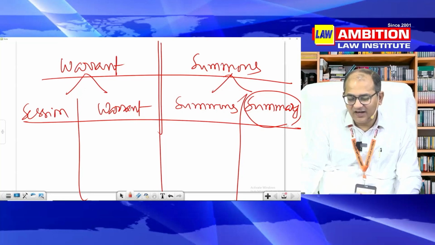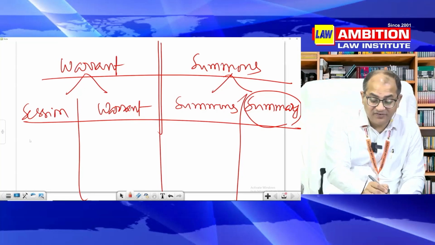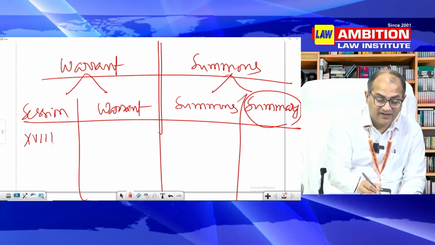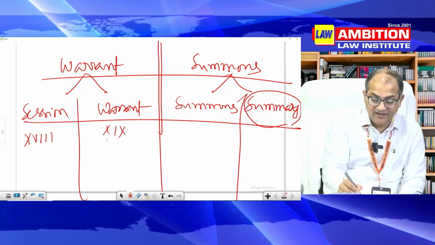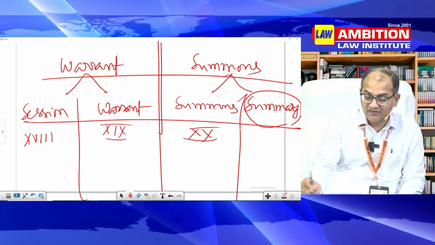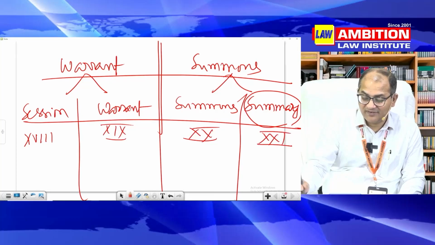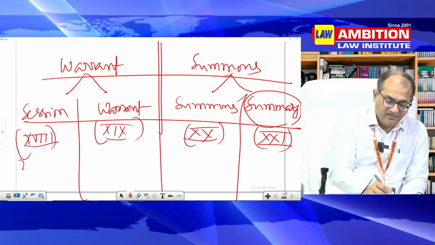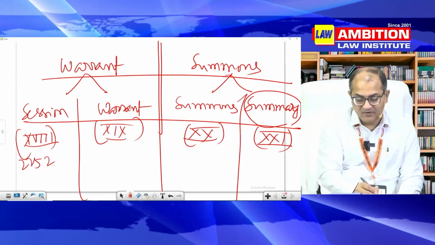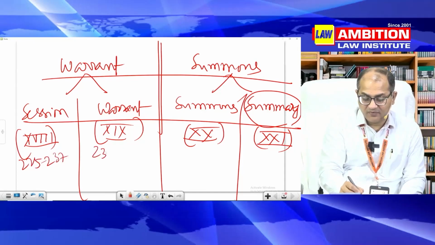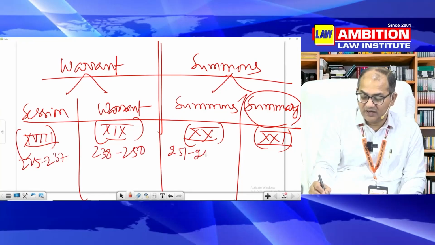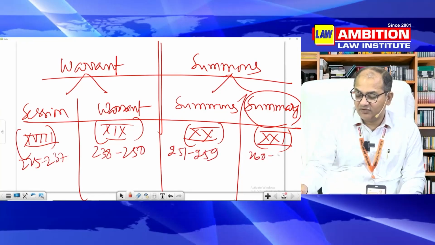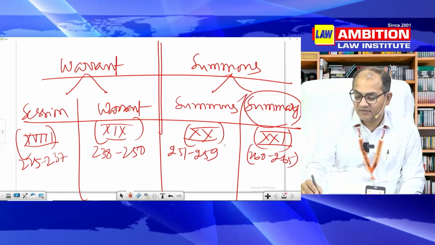So sessions trial, warrant trial. Now if you see, sessions trial is chapter 18, this is 19, this is 20, this is 21. It's very easy to remember everything. This begins from 225 and goes up to 237. It is from 238 to 250, I hope, 251 to 259, and this is 260 to 265.